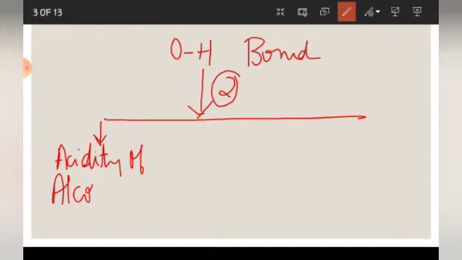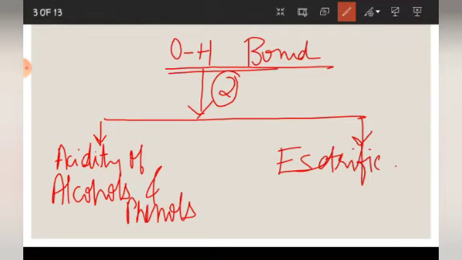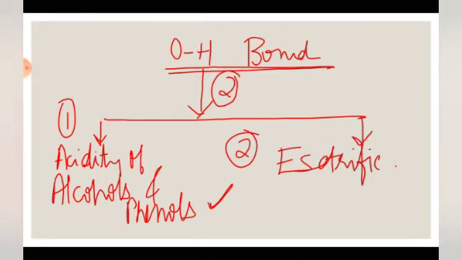alcohols and phenols, right? And the second category of reaction that we will study is esterification. This you have studied in your 10th, right? So the first category is cleavage of OH bond, and this includes two types of reactions, acidity of alcohols and phenols, and the second is esterification. So let's start up with our first type of reaction.